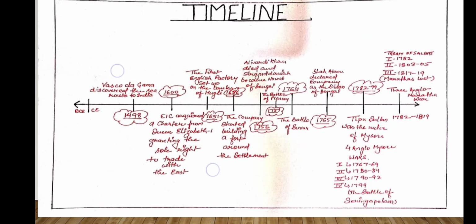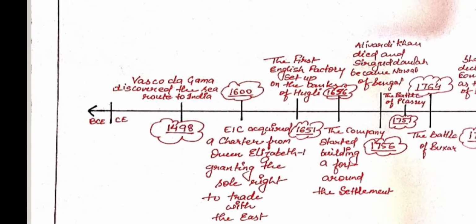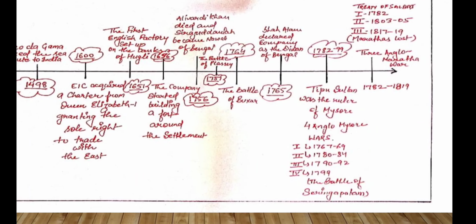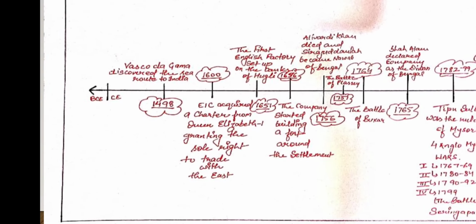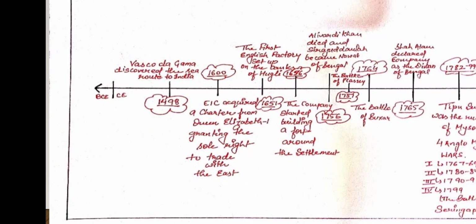And now this is the timeline. Very, very interesting, because I made it myself. So this is very important to understand. It starts from 1498, when Vasco da Gama came to India and discovered the sea route to India, which helped people to come to India to trade. In the year 1600, EIC, the East India Company, acquired a charter.